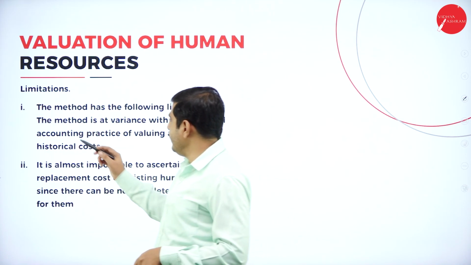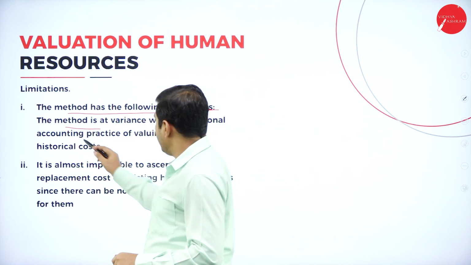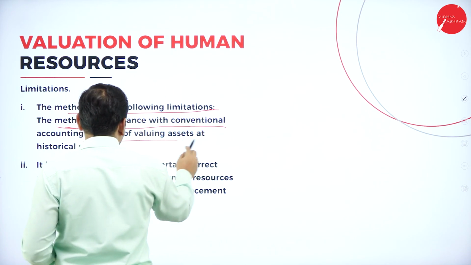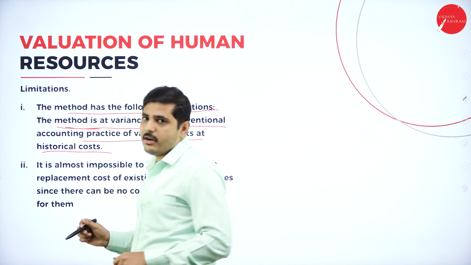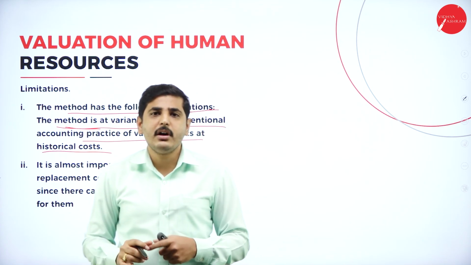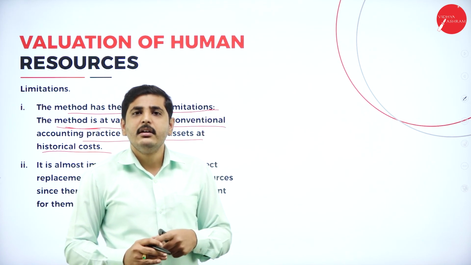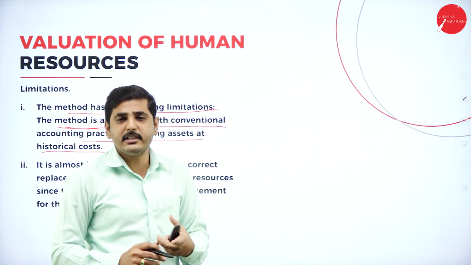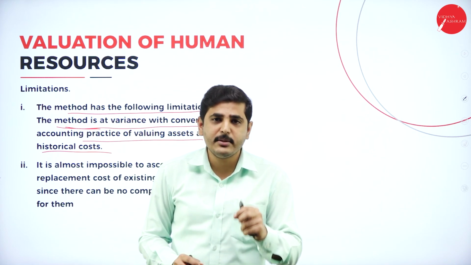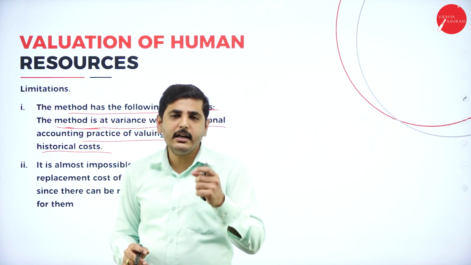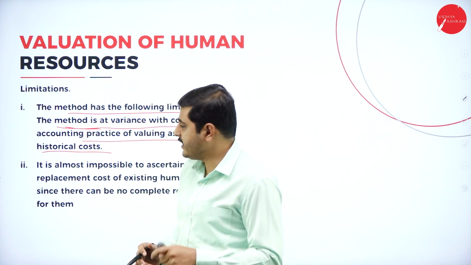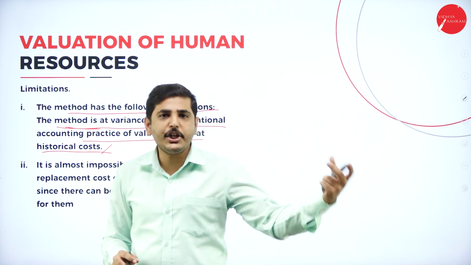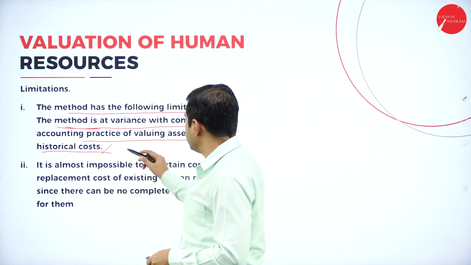Next one, what are the limitations? This method has the following limitations. The method is at variance with the conventional accounting practice of valuing assets at historical cost. Always our accounting concept says we should value the asset at historical or cost concept. What does the cost concept say? The principles of accounting say we should always value the asset at its purchase price. But here the value keeps changing according to the current market price. That's why this value is not acceptable.